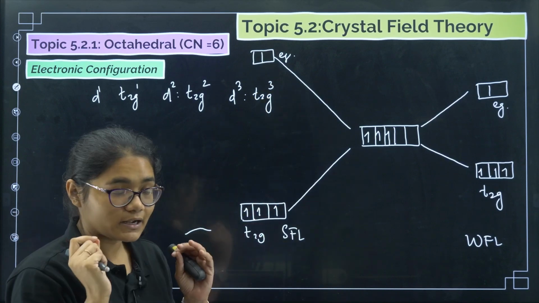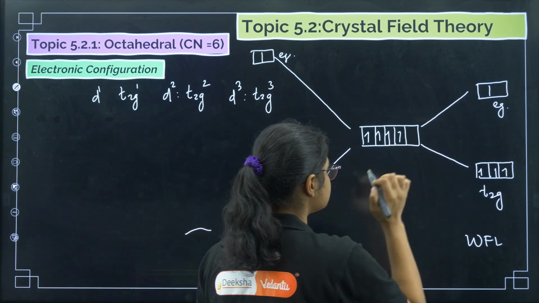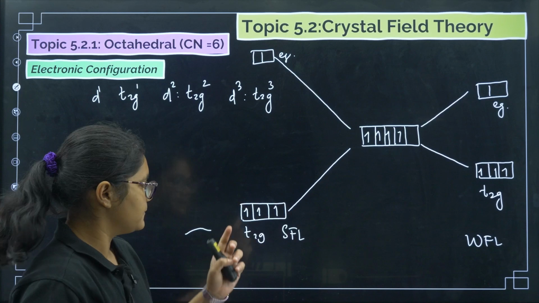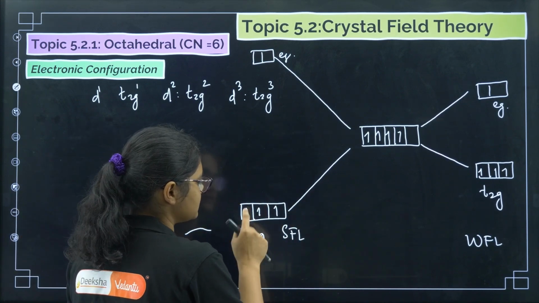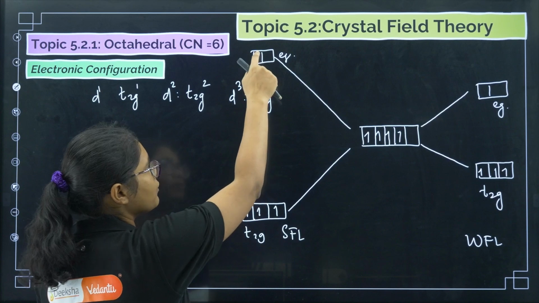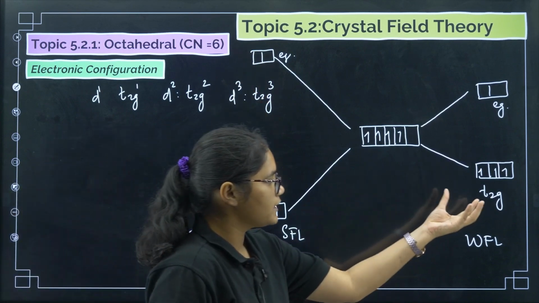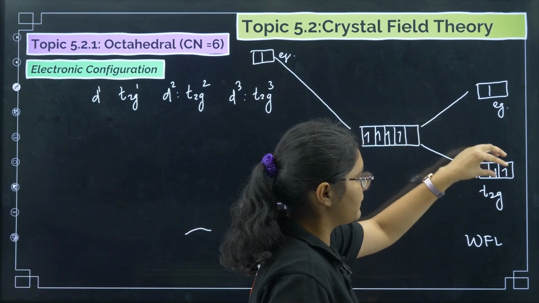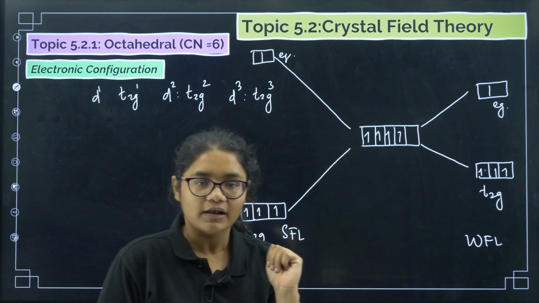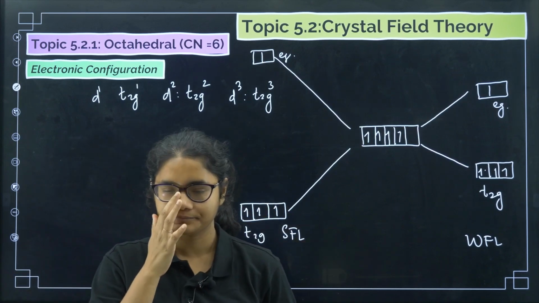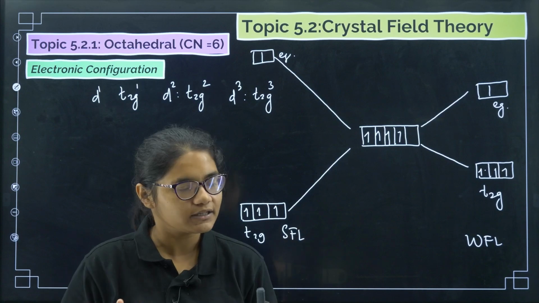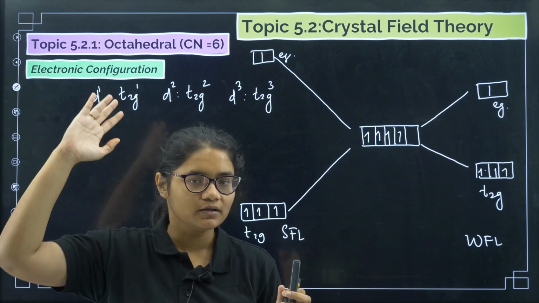Okay, now when it comes to d4, this is very important. Now d4, see, in this case the fourth electron has a chance of either pairing here or going to the higher level. Similarly here also it has a chance of getting paired or going to the upper level. Now suppose, just imagine you are in a house, there are 3 rooms on the ground floor and 2 rooms on the first floor.